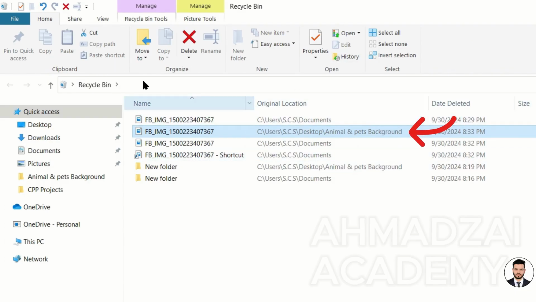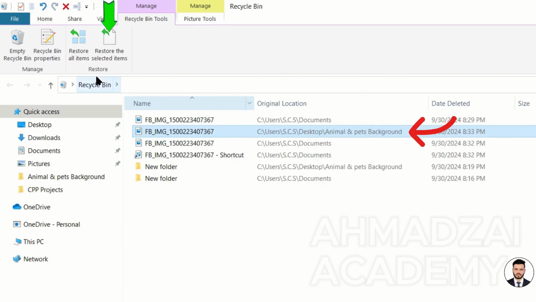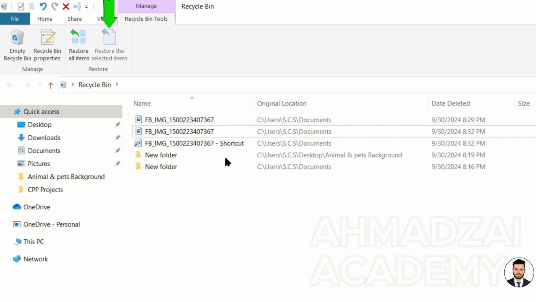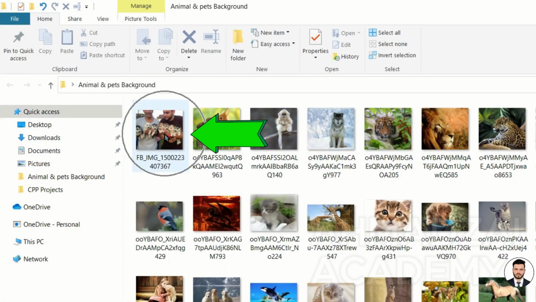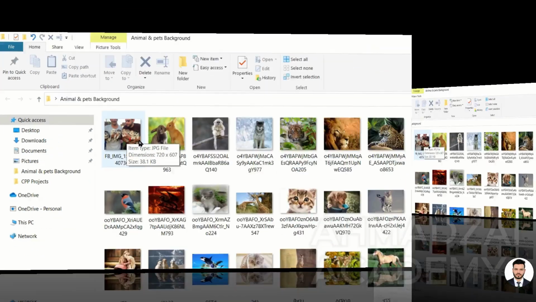These are the same lessons that we have studied now. File Explorer, wherever you open File Explorer, it does this job. Alright, I select it. I tell it to restore selected items. Don't bring all of them. Just this one. Now, when we go into the folder, that same picture should be restored again. You see, it's the same picture that we wanted.